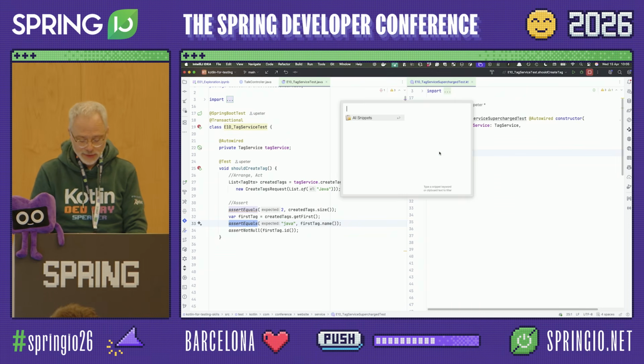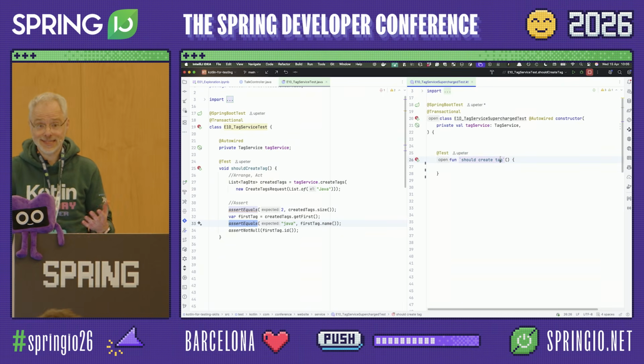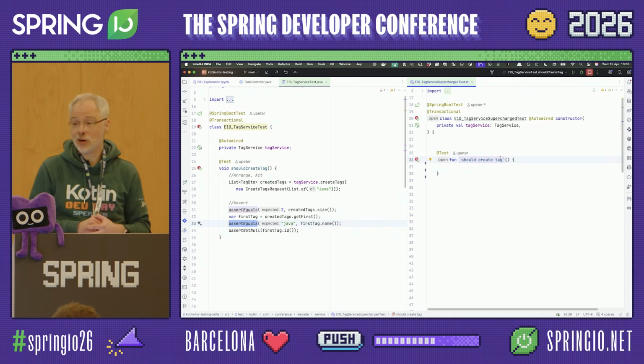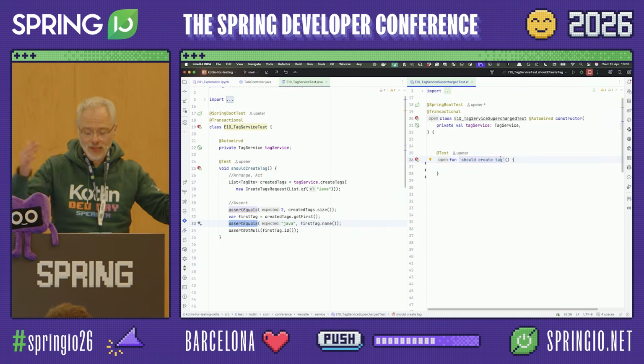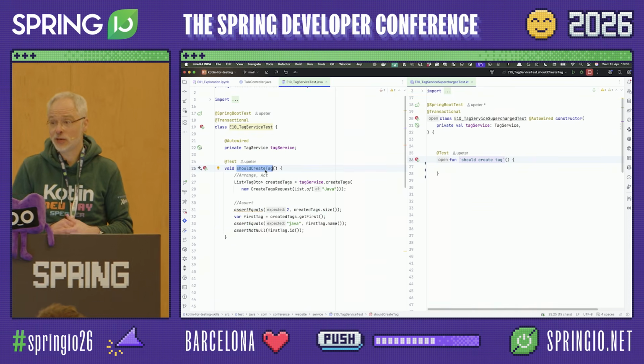If you had to write the same thing in Kotlin, it would most probably look a bit different. So first of all, we could use the backticks to define our test definition, which gives us a much more readable definition of our test. Especially when you have these lengthy camel case definitions, it's kind of hard to read what's actually going to be tested.